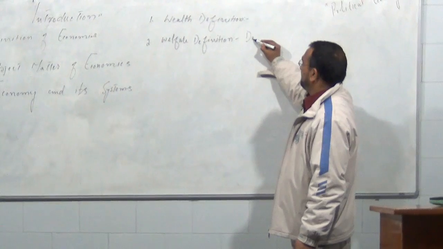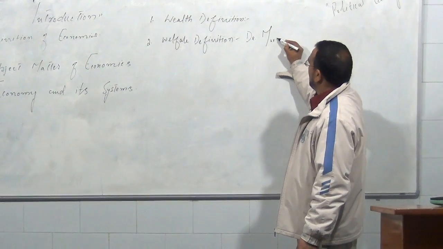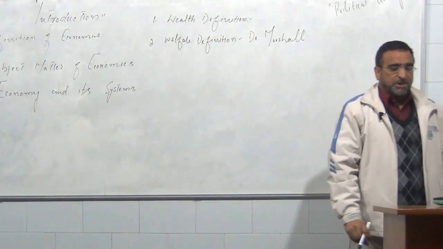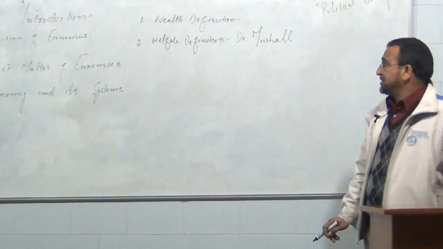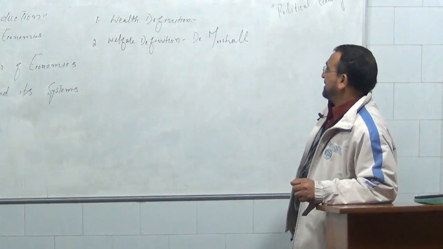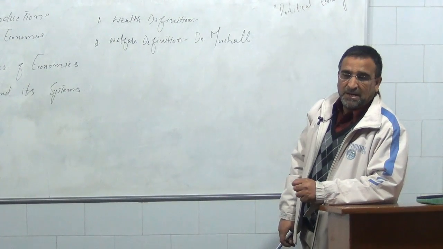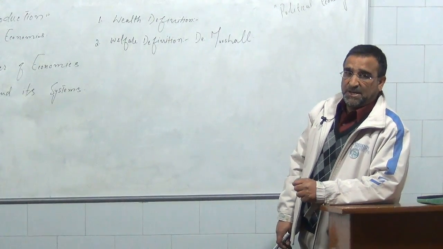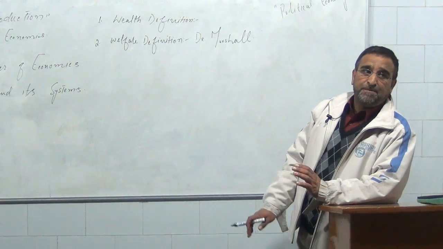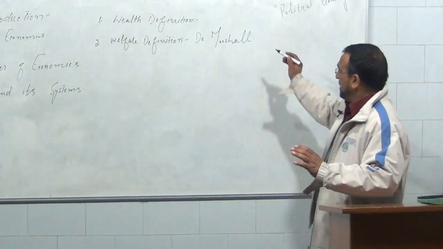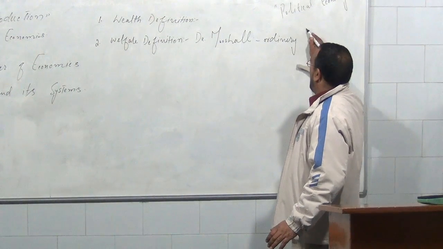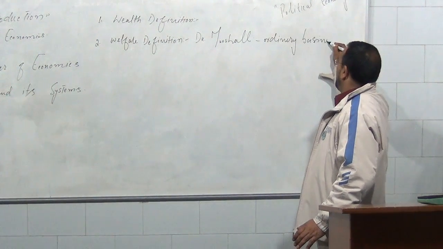Marshall. This was the second definition of economics, given by an economist known as Dr. Marshall. And according to Dr. Marshall, economics is that science which studies the ordinary business of life of a person. Ordinary business of life.